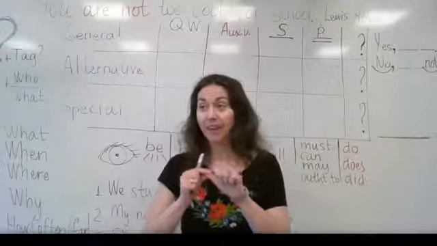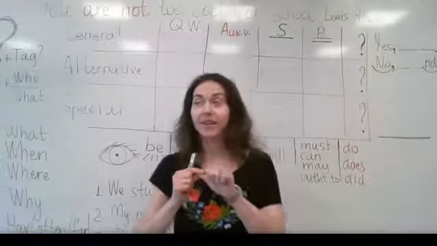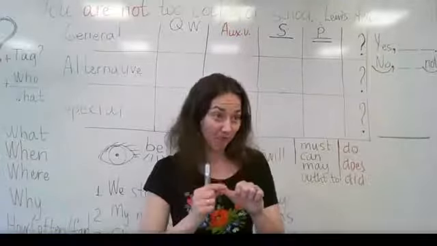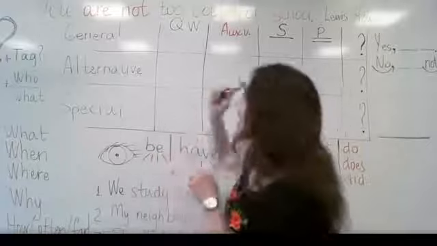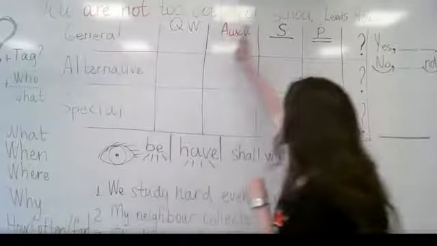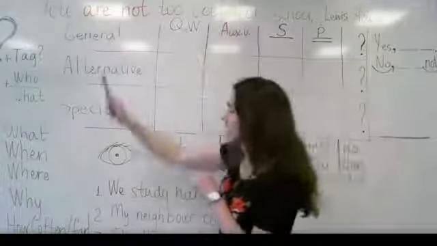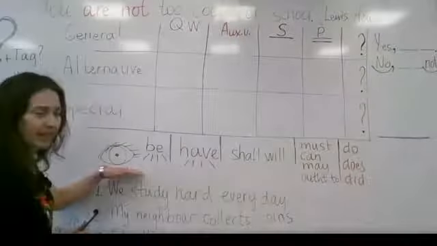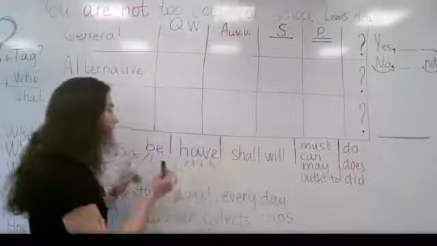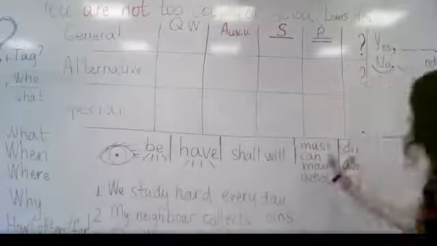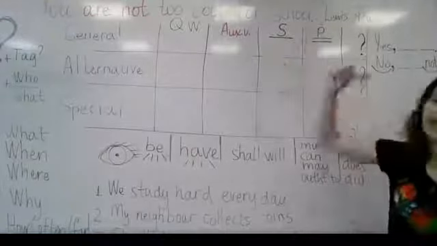We need to find an auxiliary verb, right? Verb which helps you to do that, okay? An auxiliary verb in this sentence. Quick repetition. If you see the forms of these verbs, you use them. Do you see any of these forms in the sentence over there?